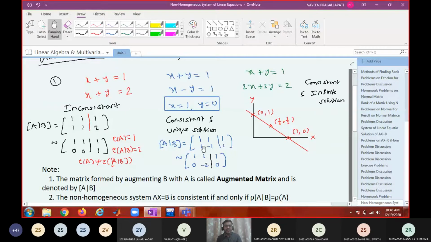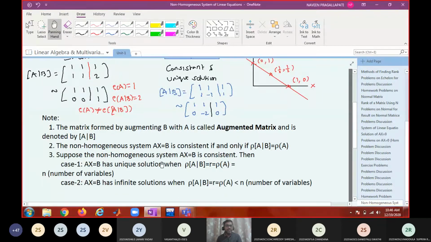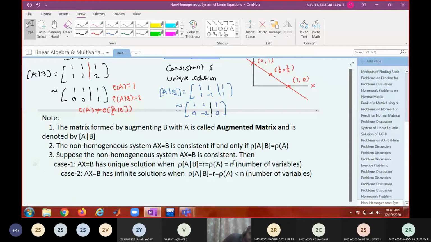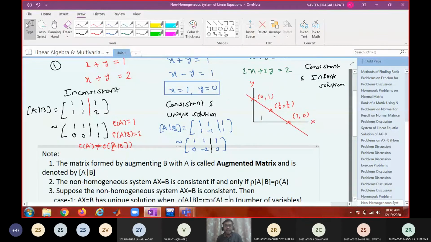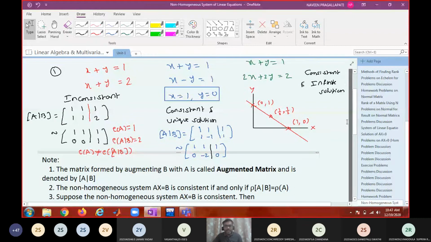So rank of A is 2 and the rank of the augmented matrix is also 2. What is 2? 2 is equal to the number of variables. Therefore, it satisfies case 1, and it has a unique solution. So what is our conclusion? I think we can increase the space here.